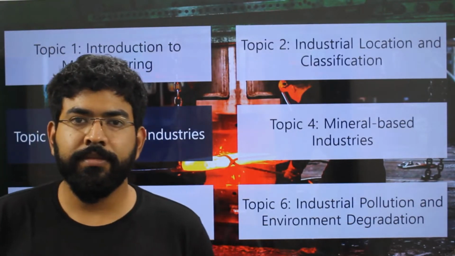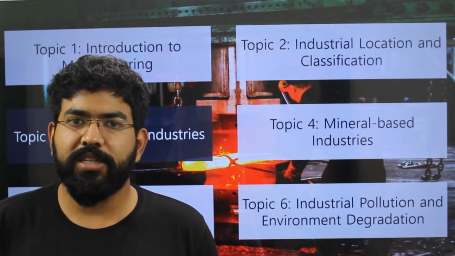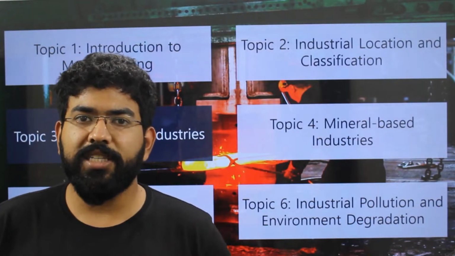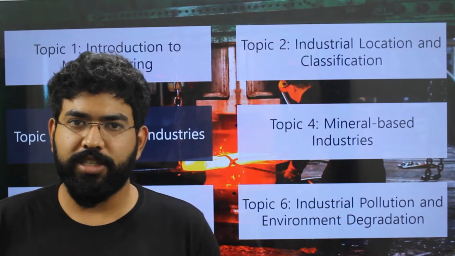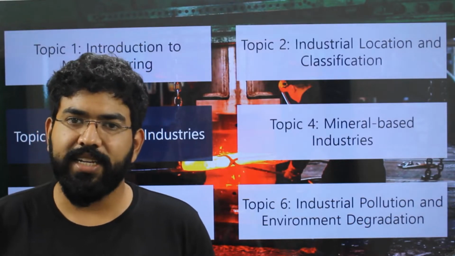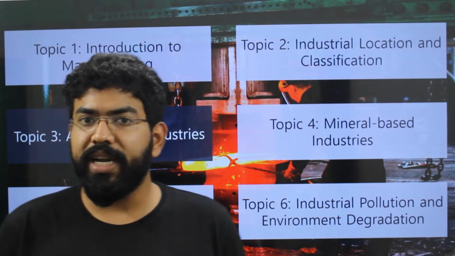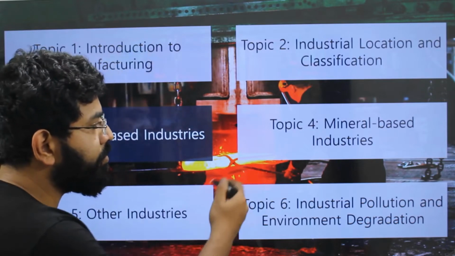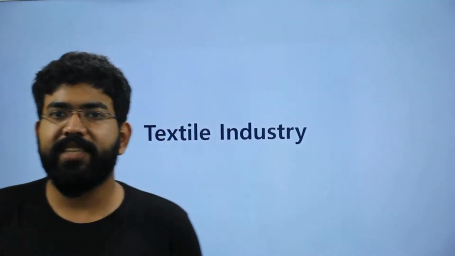Now, agro-based industries are those industries which take the major raw material from agriculture. That could be your textile industries or that could also be your sugar industry. So, let's discuss the textile industry.